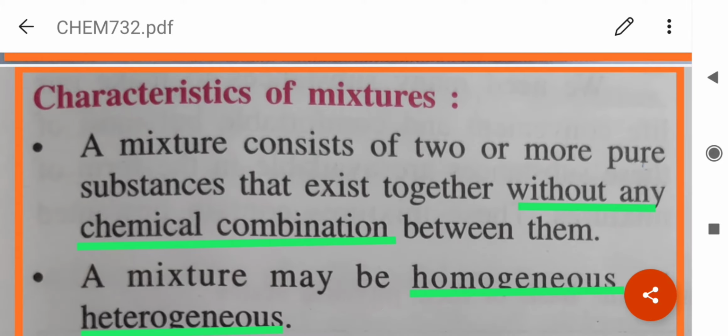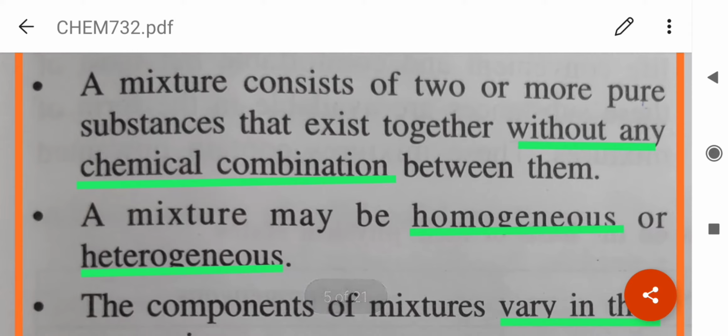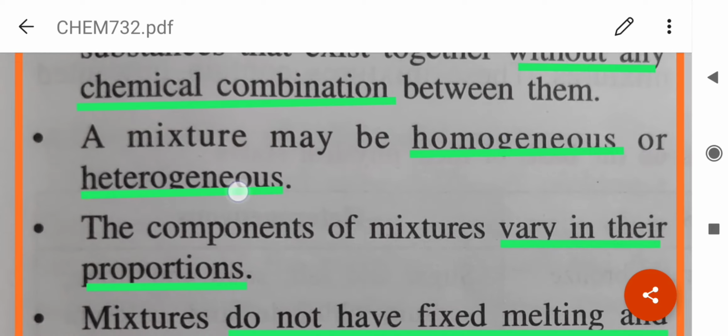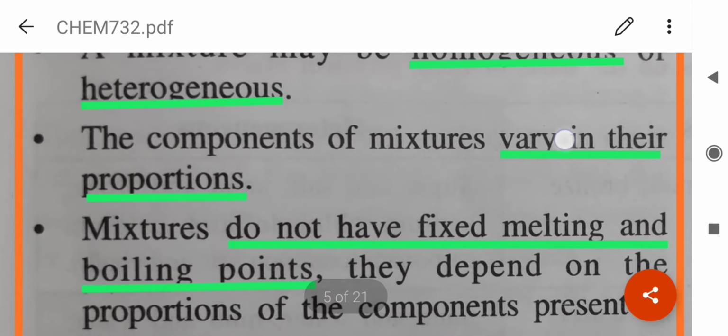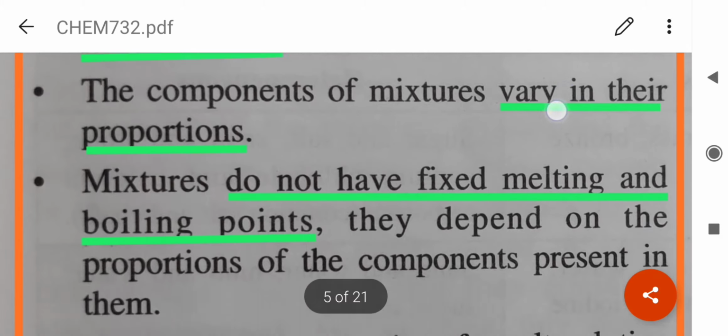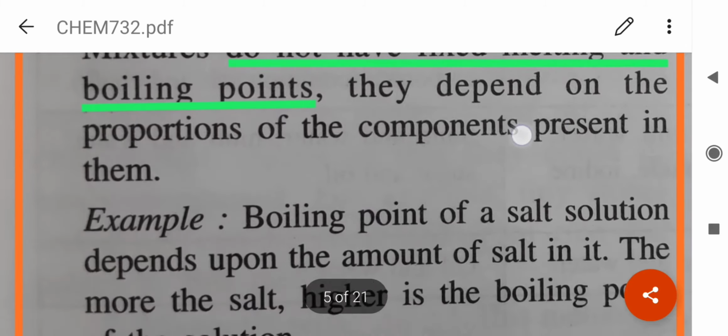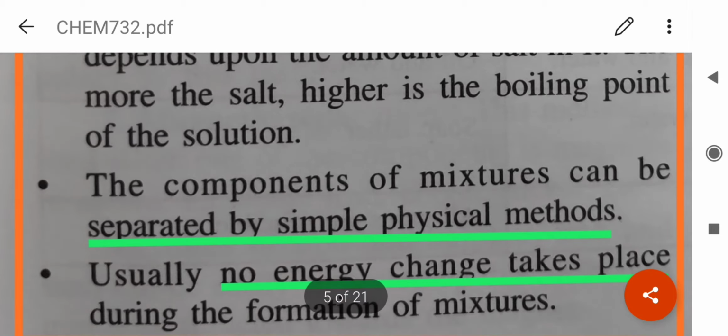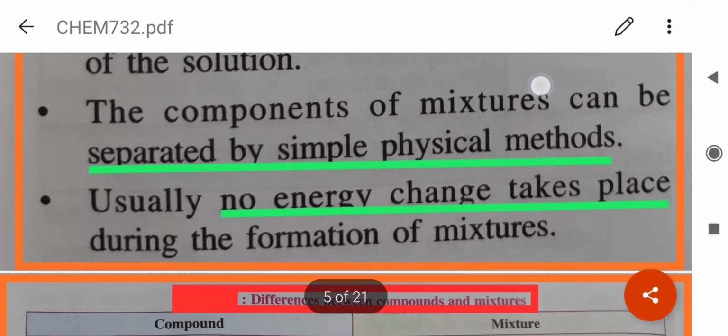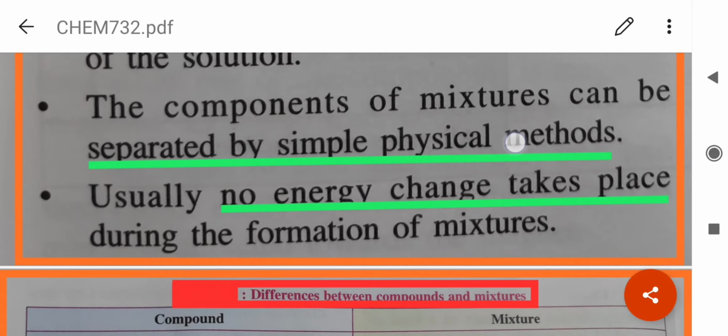Now, the characteristics of mixtures are: it contains pure substances, two or more, which exist together without any chemical combination. They may be homogeneous or heterogeneous. The components vary in their proportions. They do not have fixed melting and boiling point. The components of a mixture can be separated by simple physical methods like filtration, distillation, etc. And no energy change takes place during the formation of mixtures.